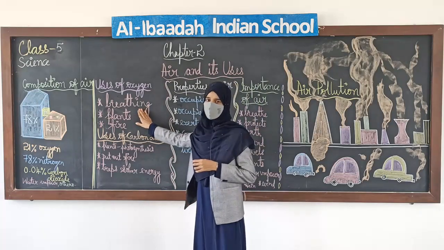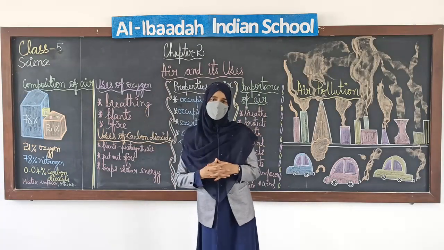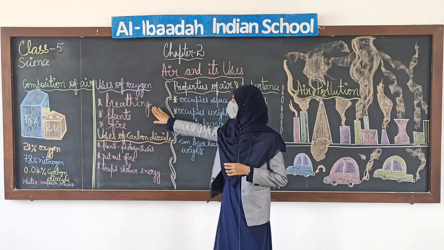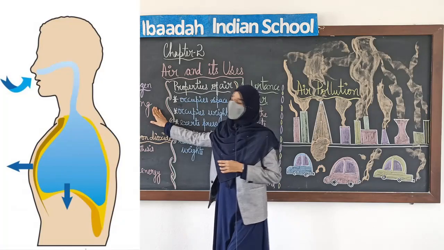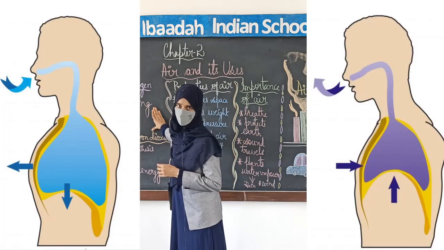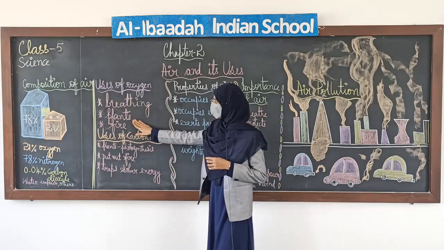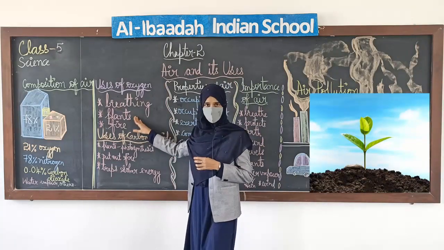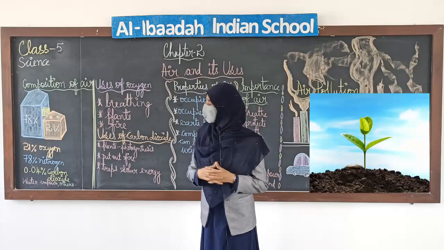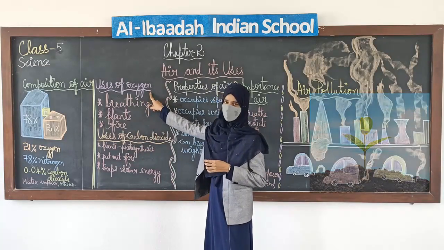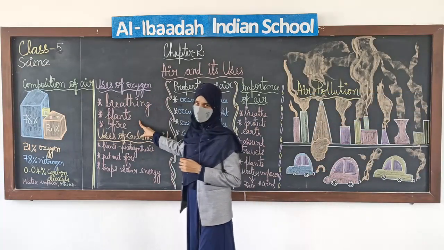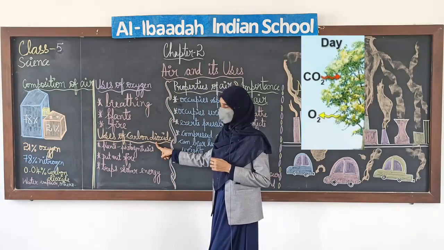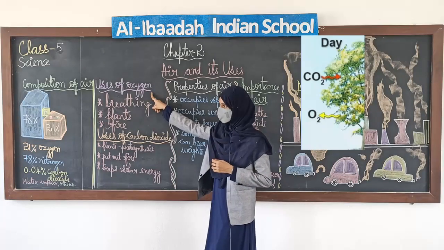First is breathing. Oxygen helps us in breathing. All living beings breathe in oxygen, okay, and we give out carbon dioxide. And next is plants. Plants use carbon dioxide in photosynthesis and give out oxygen. What they do? During the daytime, plants use carbon dioxide for photosynthesis and they give out oxygen.